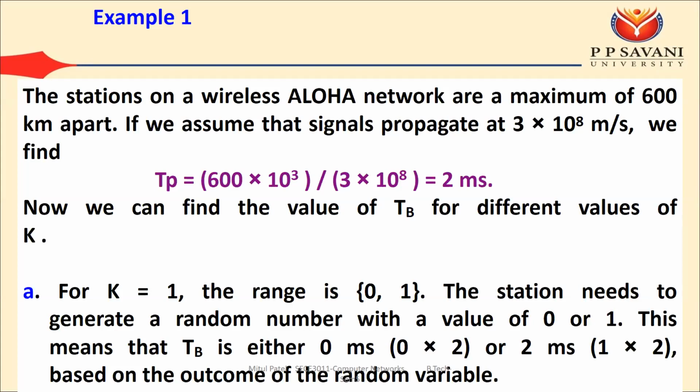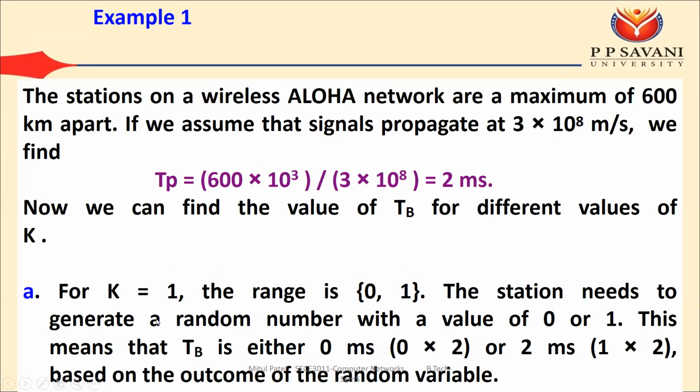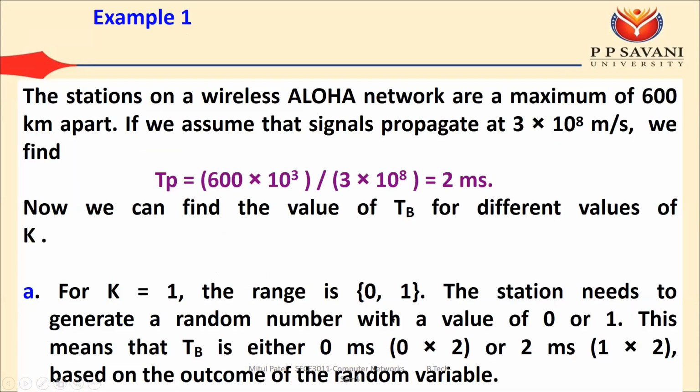Now we need to find out the backoff time. Suppose we are going for the second attempt, so the value of k is 1. If k is 1, then the R value is between 0 and 1. So the station needs to generate a random number with a value of either 0 or 1.